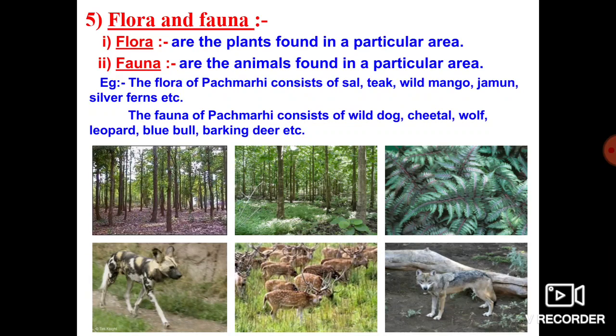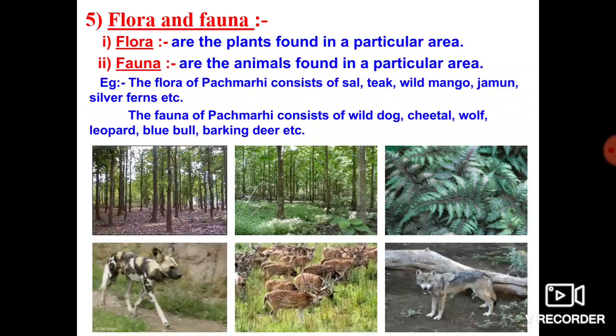If you take the forest, we find different varieties of plants as well as animals. Among the plants, we find groups of different kinds of plants, for example sal or teak woods.